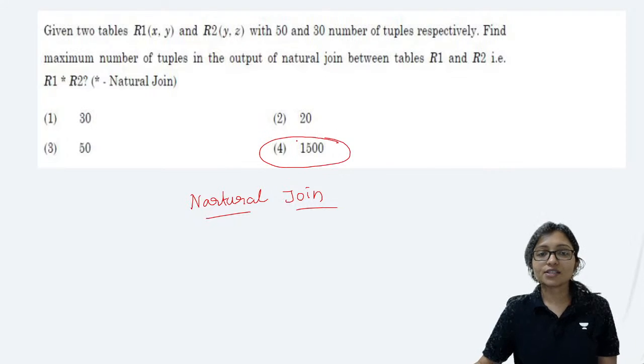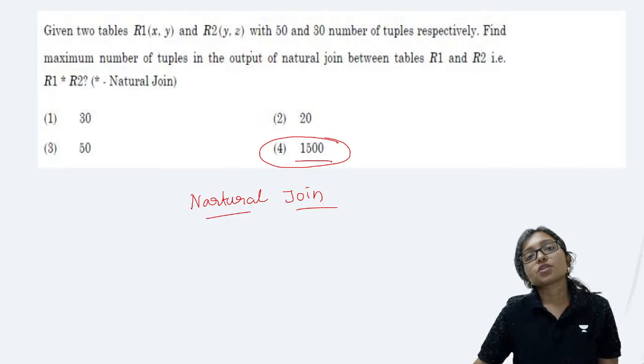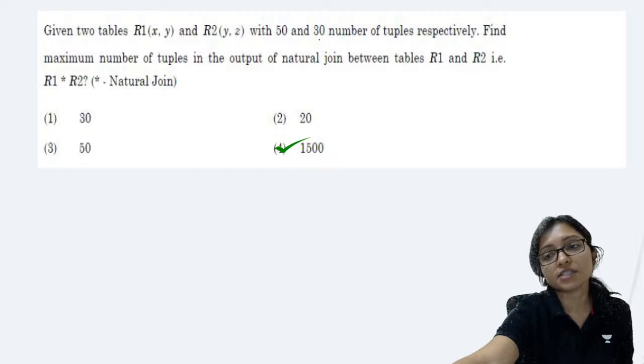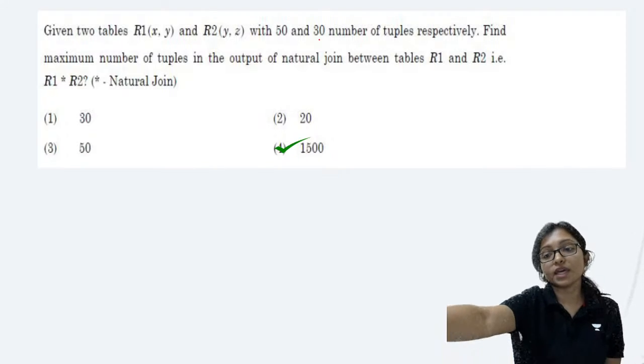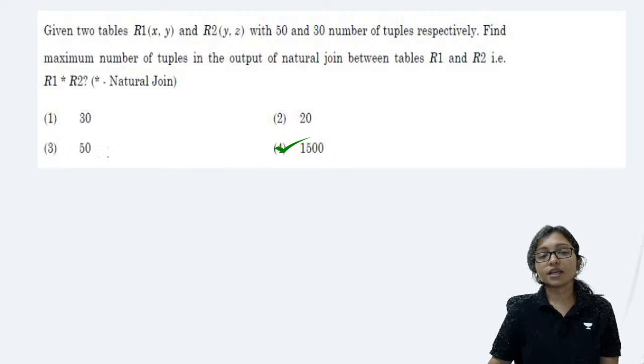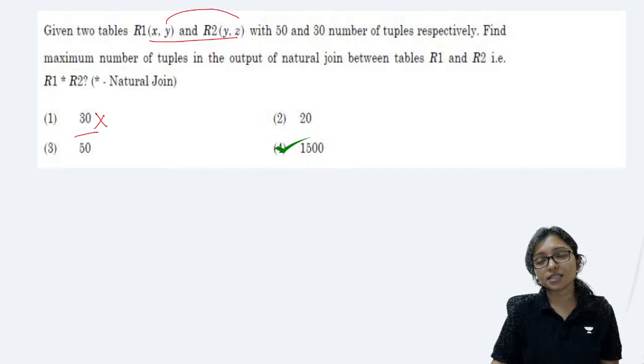Yes, so here it is 1500. Why will the answer be 1500? Because in natural join, although we are taking the common one... Kavita, you are wrong, it is the wrong answer. Because it is X, Y and Y, Z, there is no dependency on Y. It just has the same attribute name, and you never decide the answer by the same attribute. It can be a different value also.